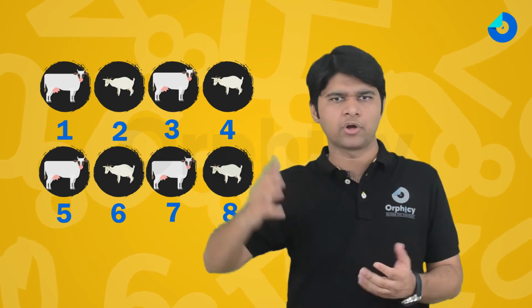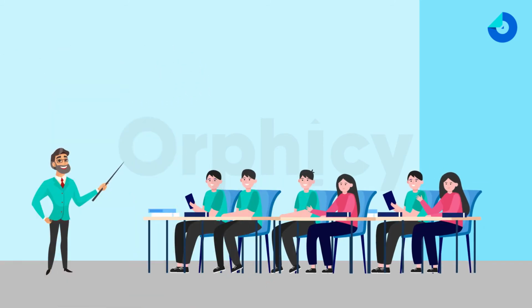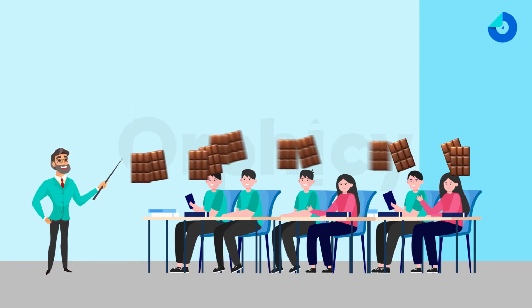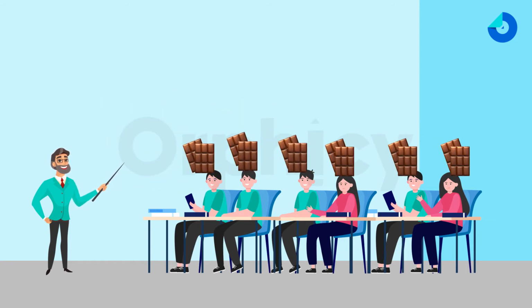हमें कैटल का काउंटिंग करने के लिए नंबर्स की जरूरत पड़ी, so we came up with numbers like 1, 2, 3, 4 and so on. Similarly, हमें बाकी numbers की भी जरूरत पड़ी. I'll give you a simple example. Let's say there is a teacher and he goes to a class where there are 6 students. Let's assume that the teacher has 12 chocolates. That's a simple division. Every child in this case will get 2 chocolates.